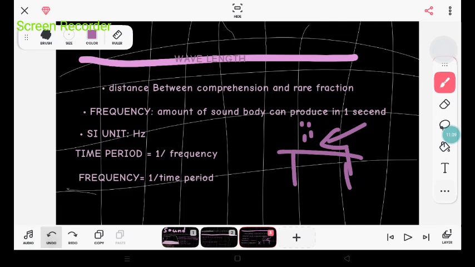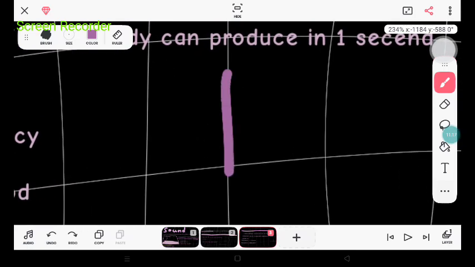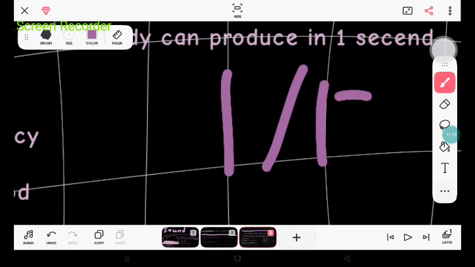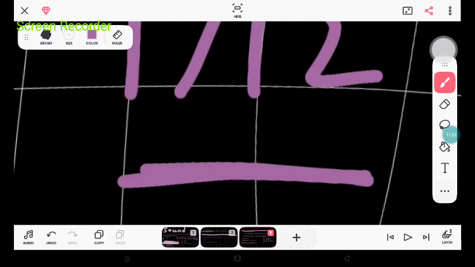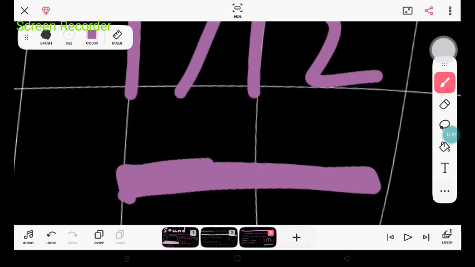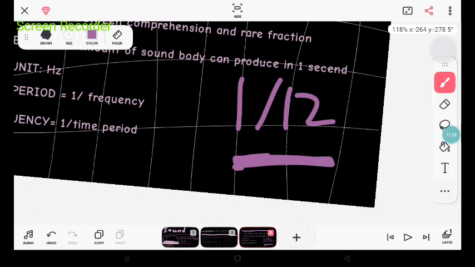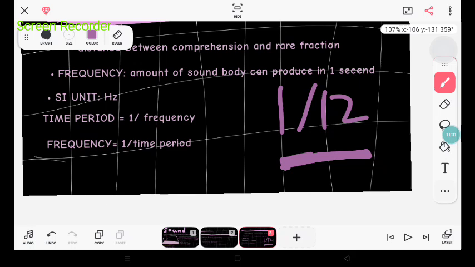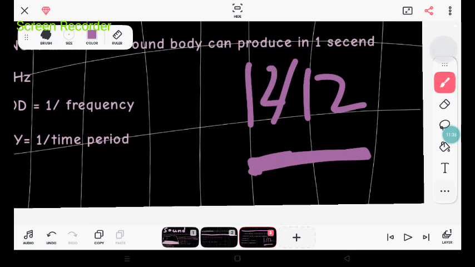Now the X amount of sound is the frequency of the table. Suppose a body produces 1 out of 12 sound, okay? Suppose there is this book which can produce 1 out of 12 sound. But when this book reaches its full potential, it can produce 12 out of 12 sound, okay?